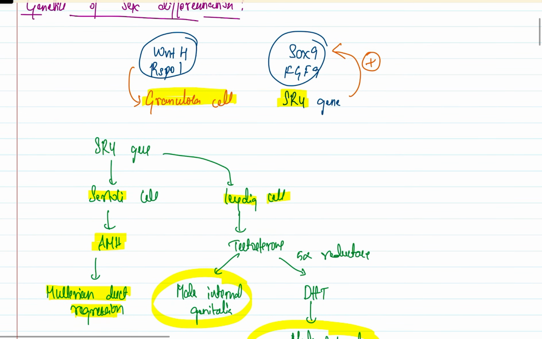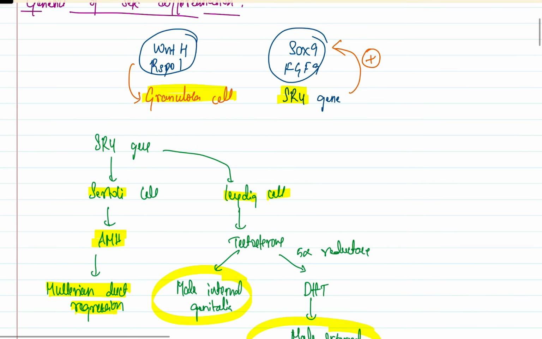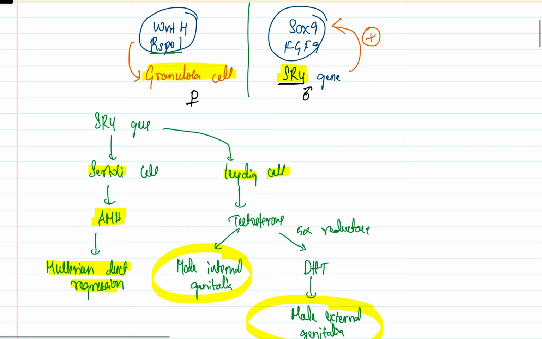So, coming to the genetics of this sex differentiation, as I told, till now it was considered that the SRY gene is the main gene which helps in identifying whether it's a male baby or female baby. But now we have certain other genes as well. The WNT4 and RSPO genes are going to stimulate the granulosa cell, and the SOX9 and FGF9 genes are going to stimulate the SRY gene. So the presence of these genes is going to give us a differentiation whether it's a male or a female. Now it's not just the SRY gene, we have many other genes as well.